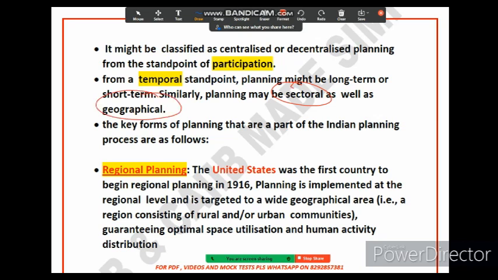So now what does it mean when I say that planning can be sectoral? Please understand, sectoral planning is when decisions are made about how to allocate resources within a specific sector of an economy. Suppose we have the economy, and a specific sector of the economy. In sectoral planning, decisions are made about how to allocate resources within that specific sector.